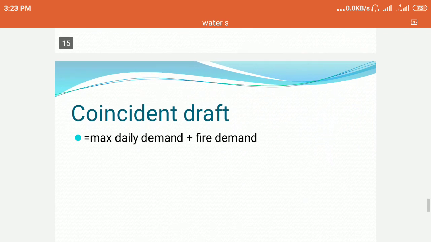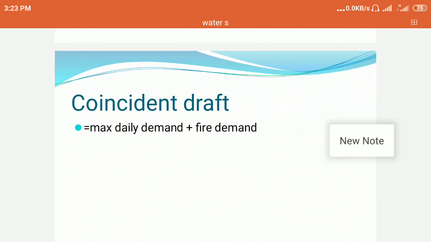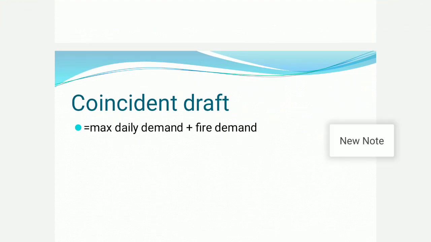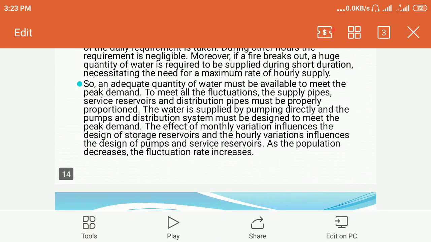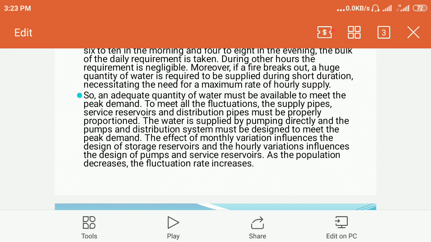Next, the important term is coincident draft, which is equal to maximum daily demand plus fire demand. So this combination is called coincident draft. Why do we need the maximum daily demand or peak demand or coincident draft?